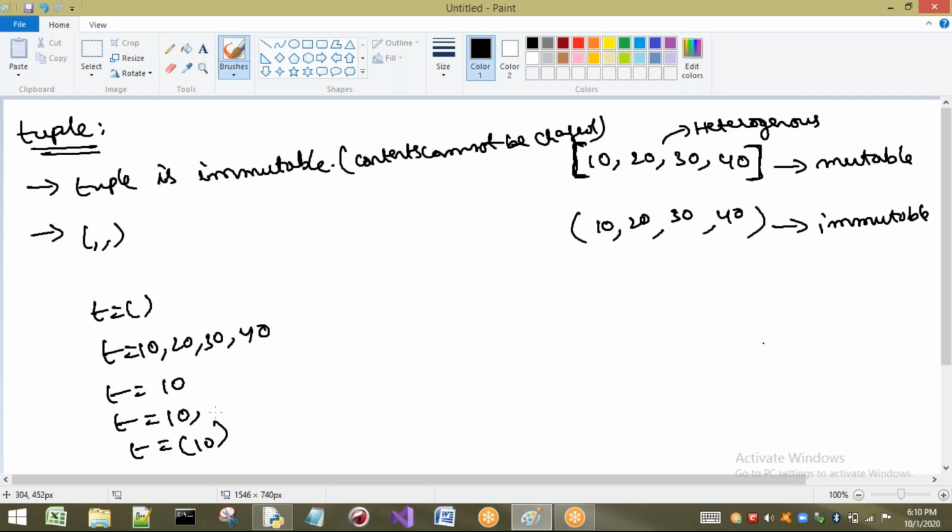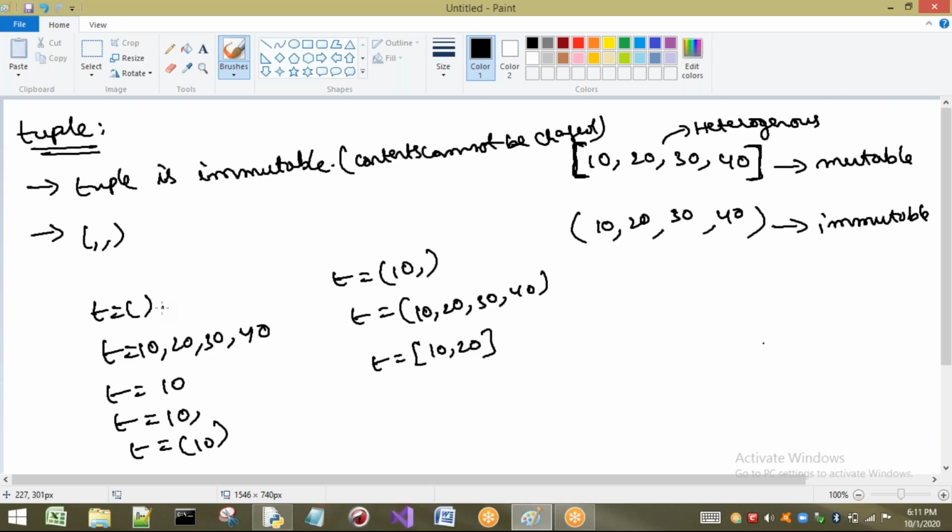Next t equal to 10, and next t equal to 10 comma. Next t equal to 10 comma 20 comma 30 comma 40, and last t equal to, for example, 10 comma 20. Now I want to find the valid tuples in the given examples.